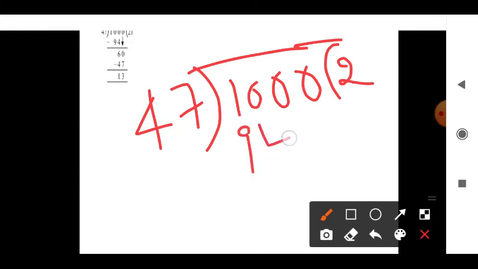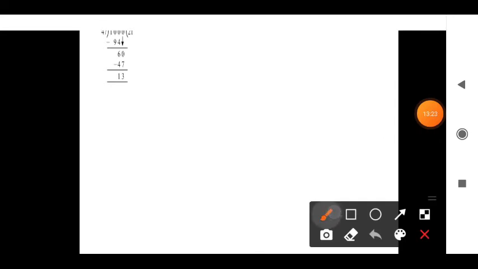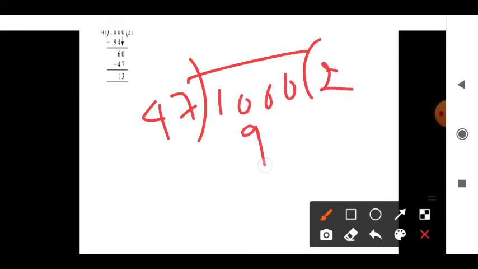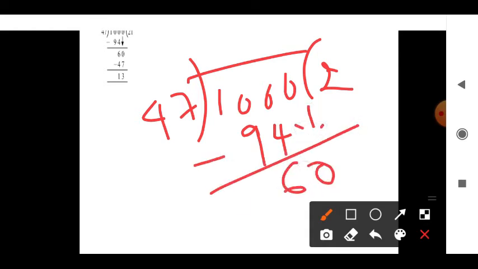So 1000, 47 twos are 94. 100 minus 94 is 6.